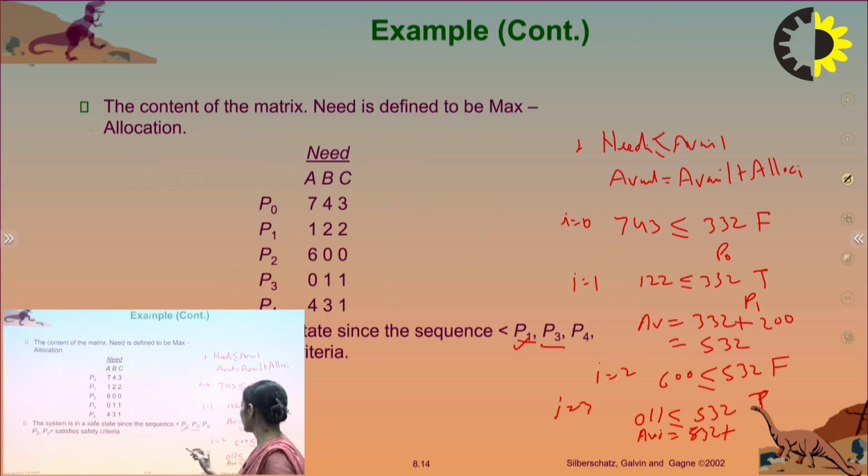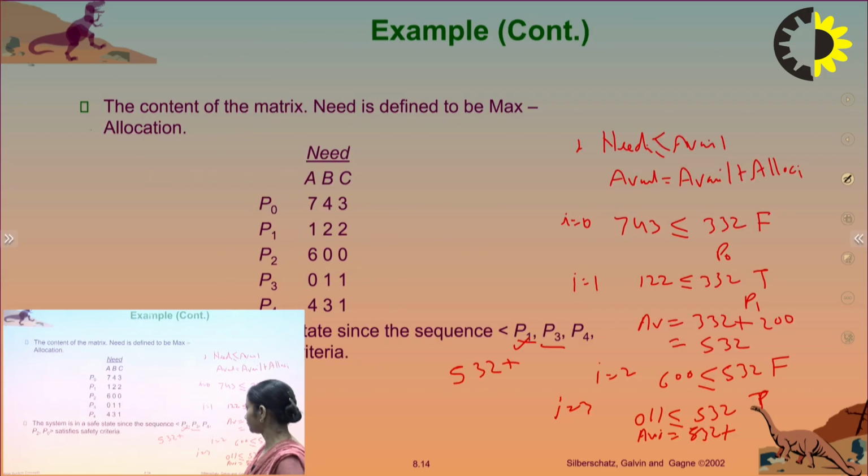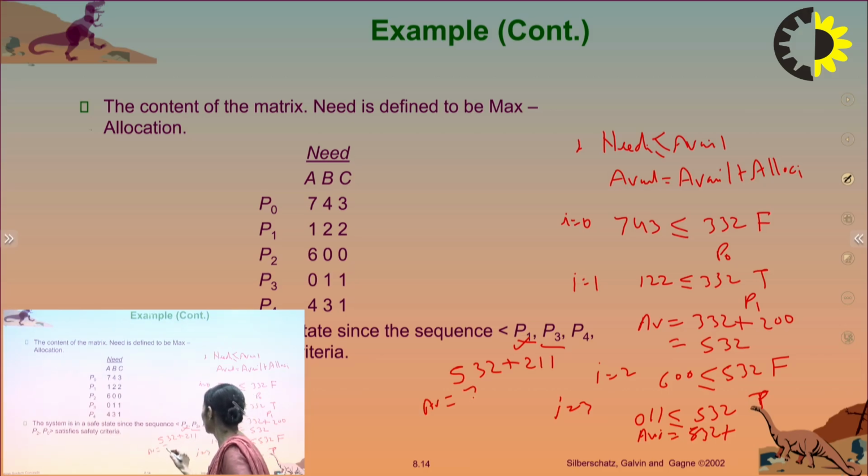So the available resources when P3 completes its execution is 532 plus 211, that is the total number of available resources. So after P3 completes its execution, the number of resources is 743.